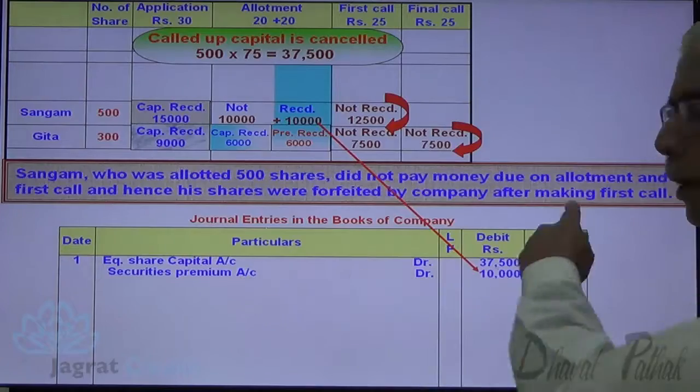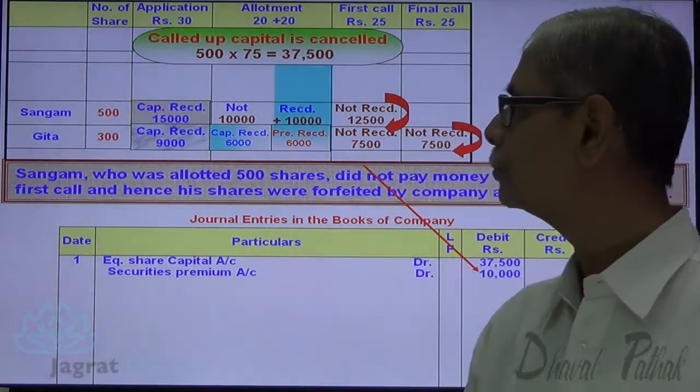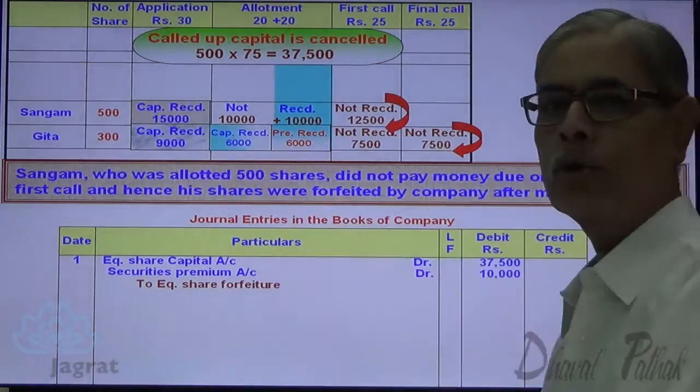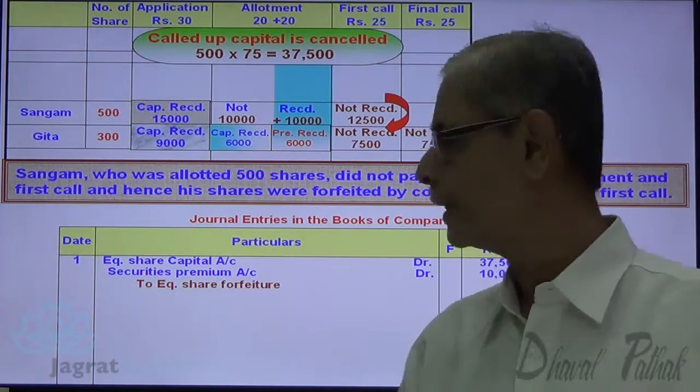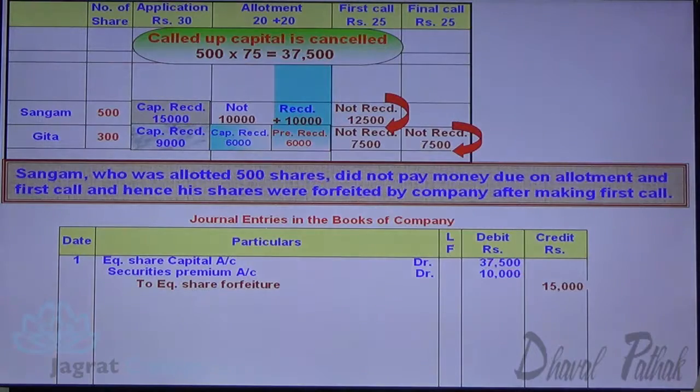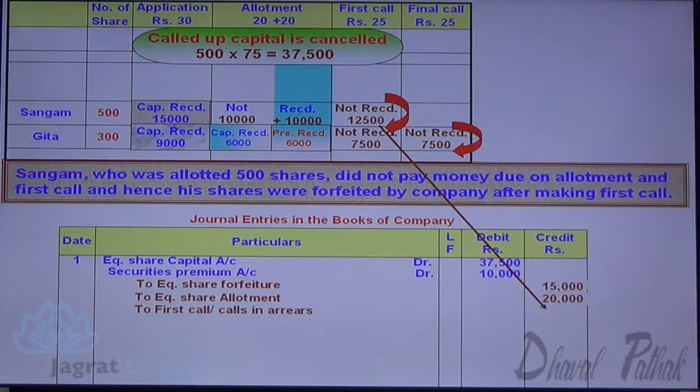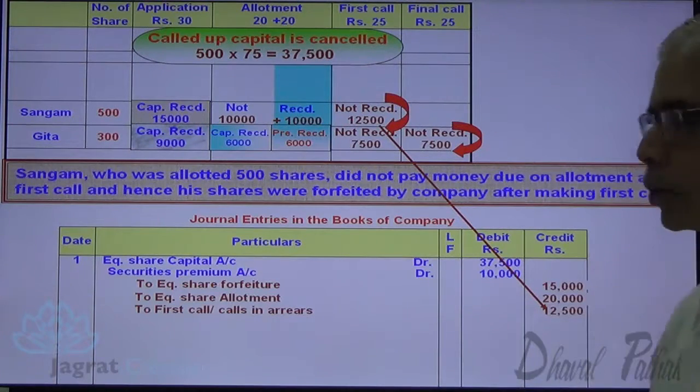So securities premium account debit 10,000. The capital received on shares forfeited gets credited to share forfeiture account. Allotment not received 20,000, share allotment account credit. First call not received is credited to share first call account.